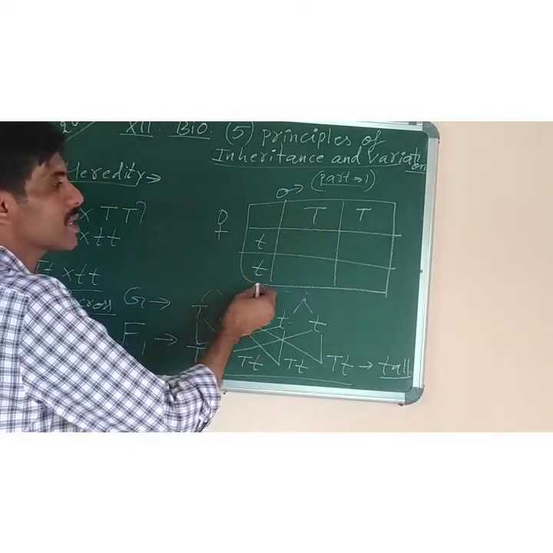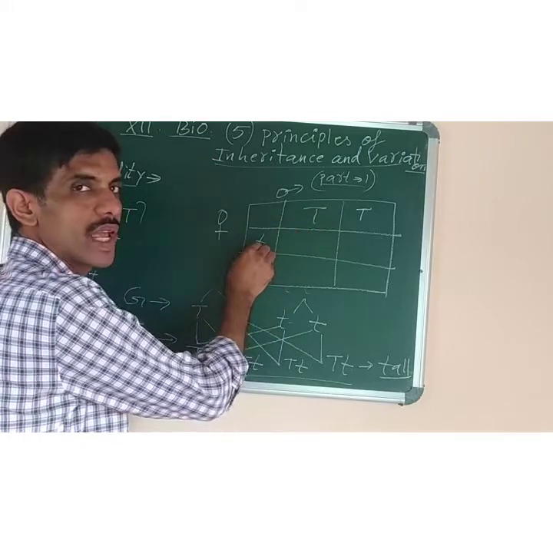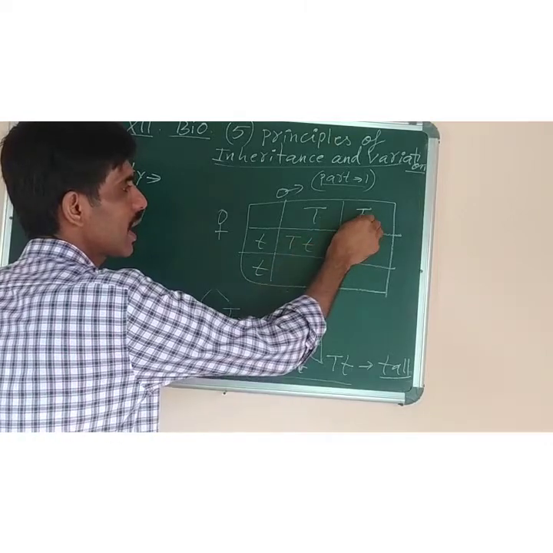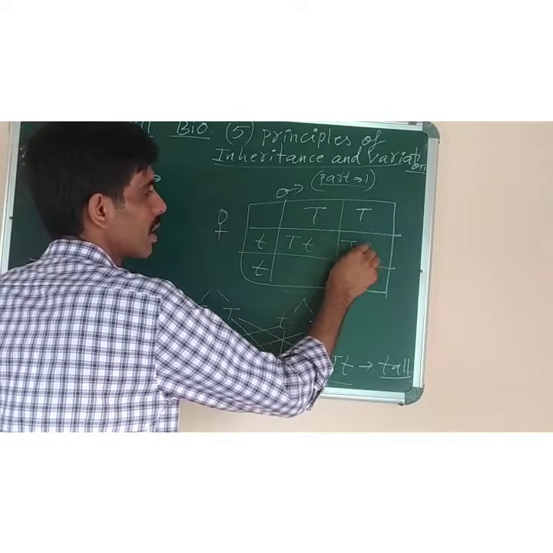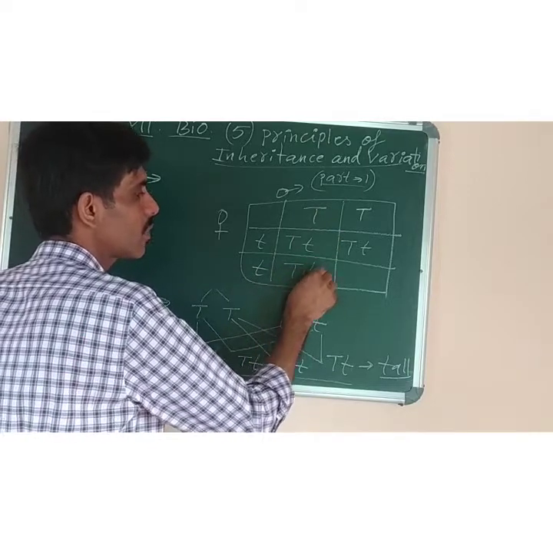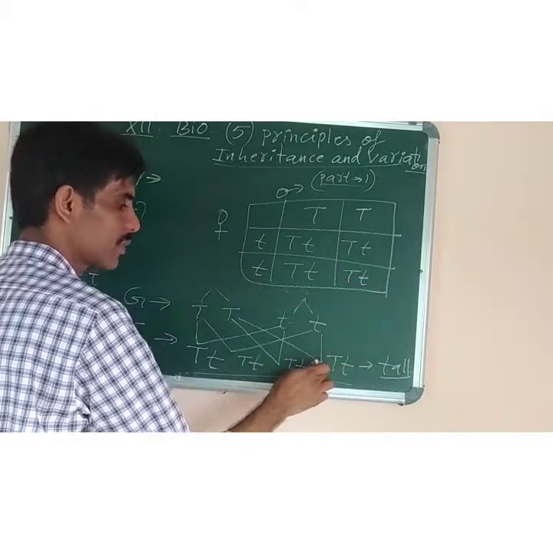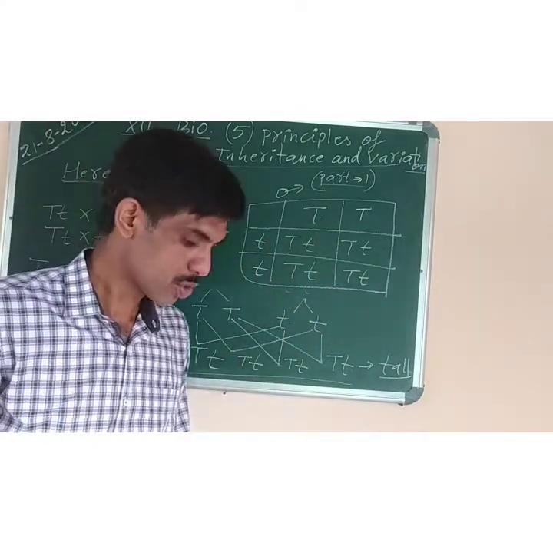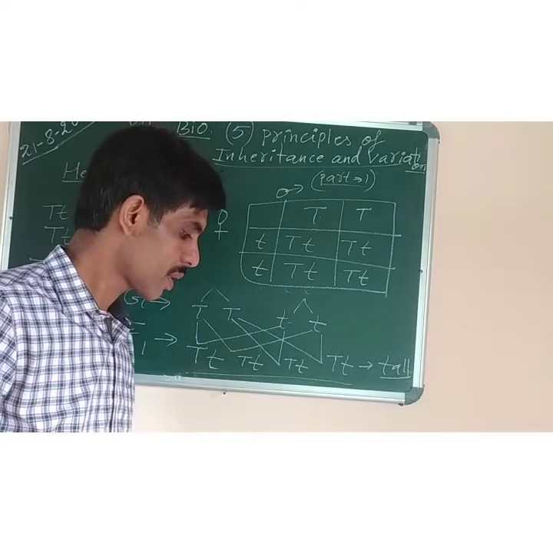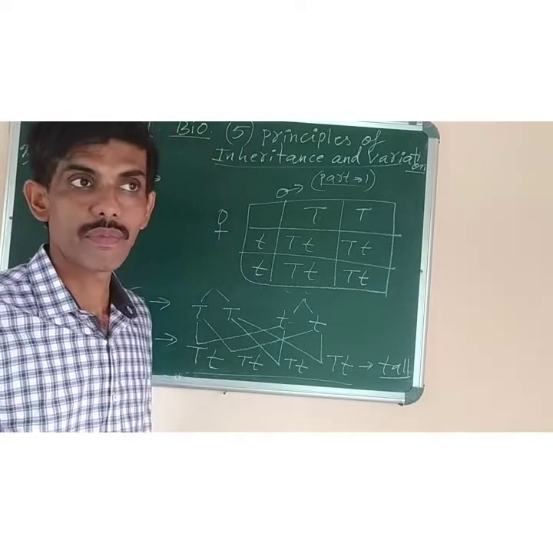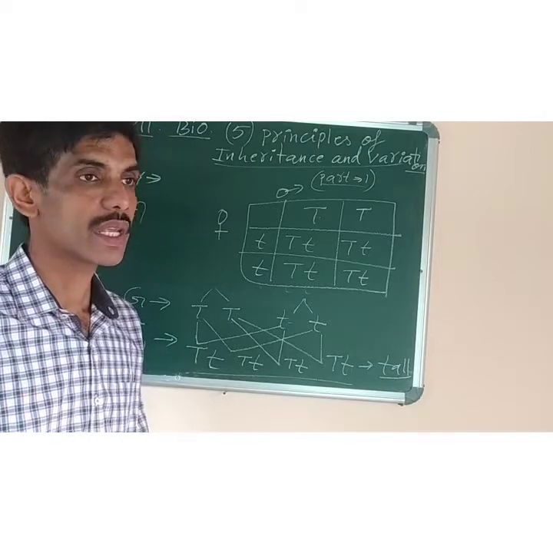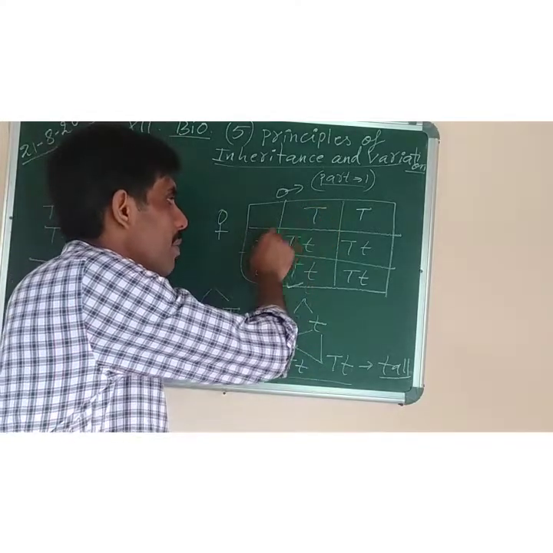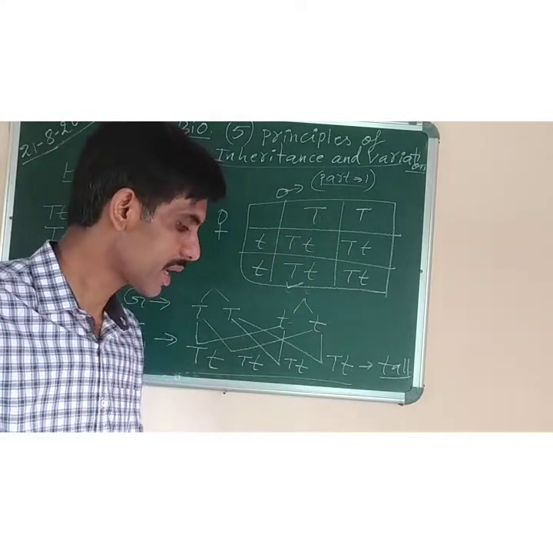So how do we write the gametes? We take both the gametes, capital T and small t, and fill up these boxes. Similarly capital T, small t, in all 4 boxes we will get similar gametes. These 4 F1 hybrids are shown here in this box. Understood? So the Punnett square shows the formation of gametes and the formation of F1 or F2 hybrids when we join the gametes of 2 different parents.